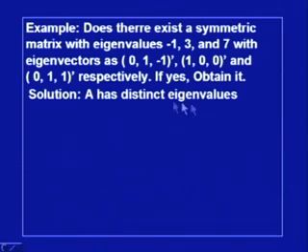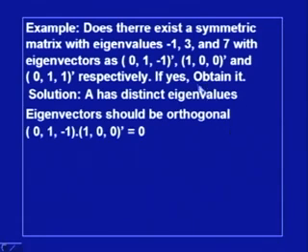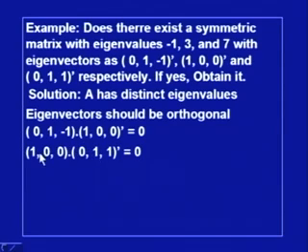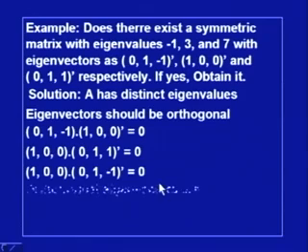We have been given 3 distinct eigenvalues, and since the eigenvalues are distinct, one can say the eigenvectors should be orthogonal. These are the 3 eigenvectors given to me, so let us check whether they are orthogonal or not. Let us check whether this is perpendicular to this. I perform this product, it comes out to be 0. The second product is also 0, and this is also 0. So, these 3 are eigenvectors and they are orthogonal. That means there exists a matrix A having these 3